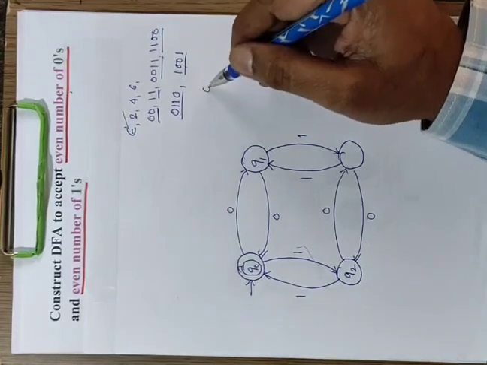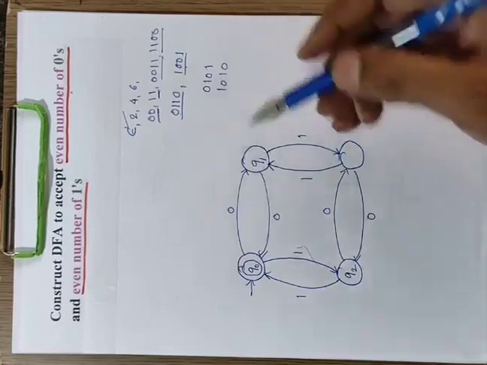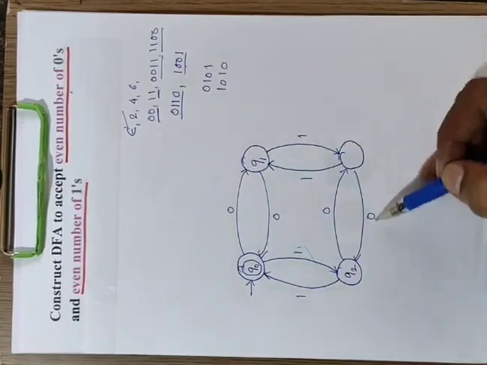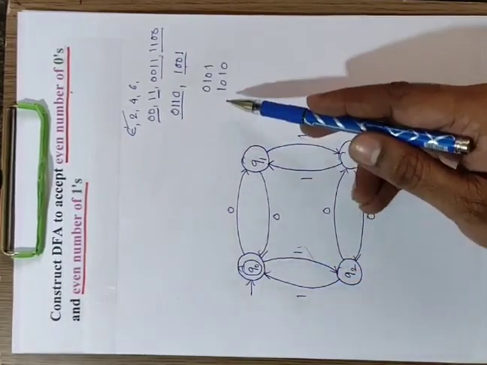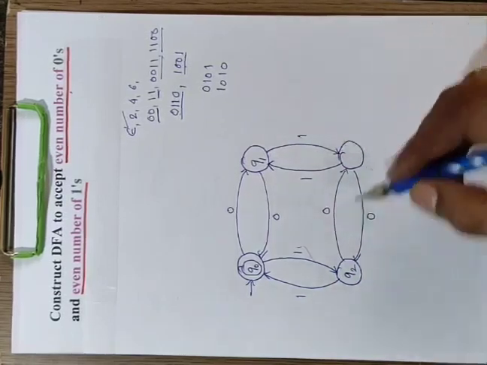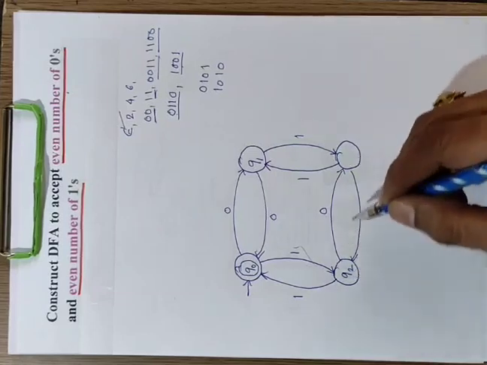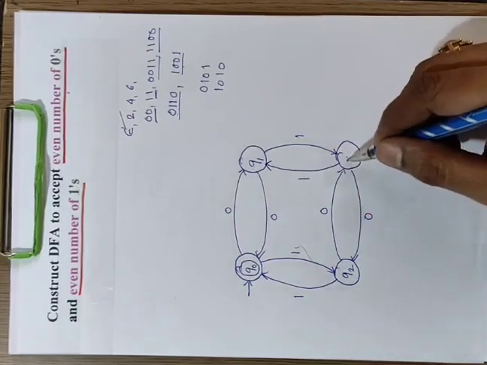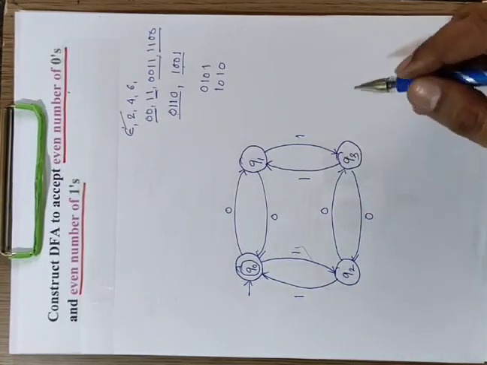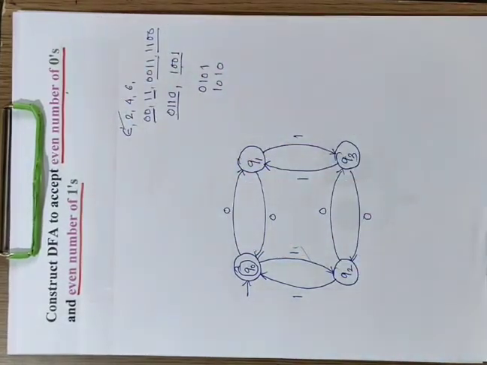Next, what strings can there be? 0 1 0 1 and 1 0 1 0. 0 1 0 1 is accepted, or 1 0 1 0 is accepted. Means this can accept an even number of zeros and an even number of ones. Numbering, this is Q3. This DFA can accept an even number of zeros and an even number of ones.